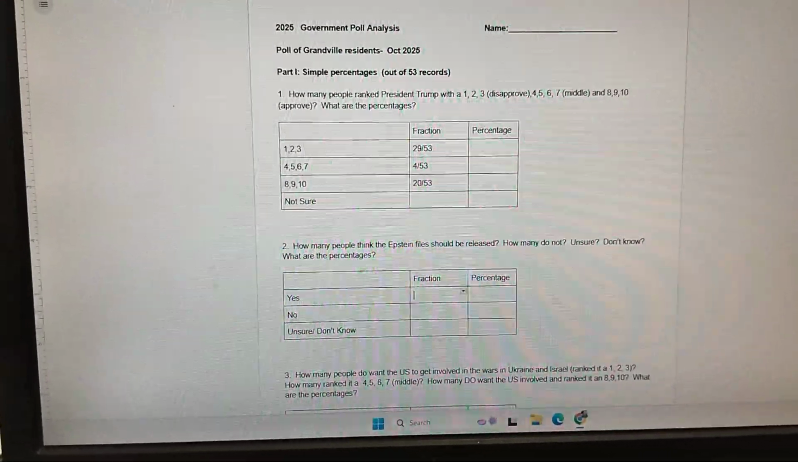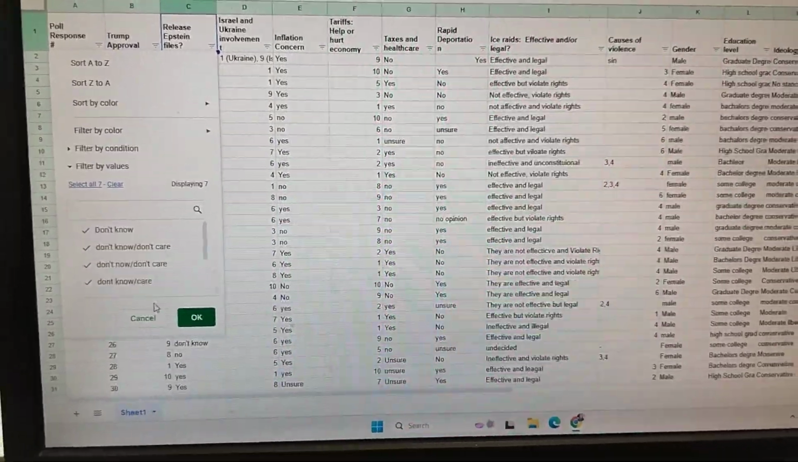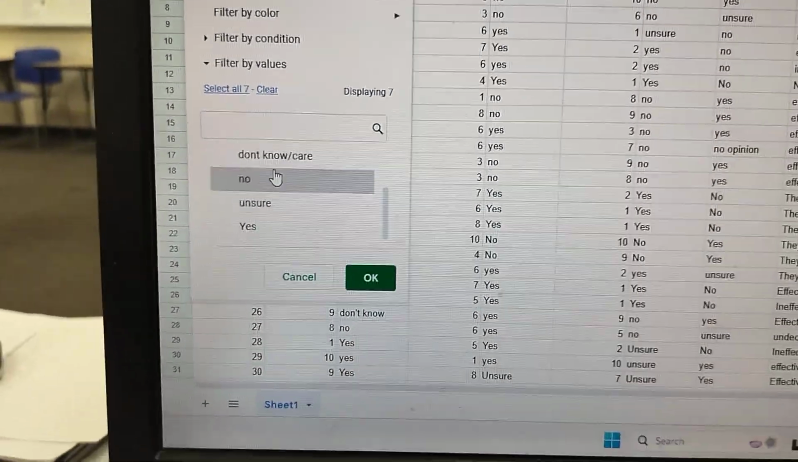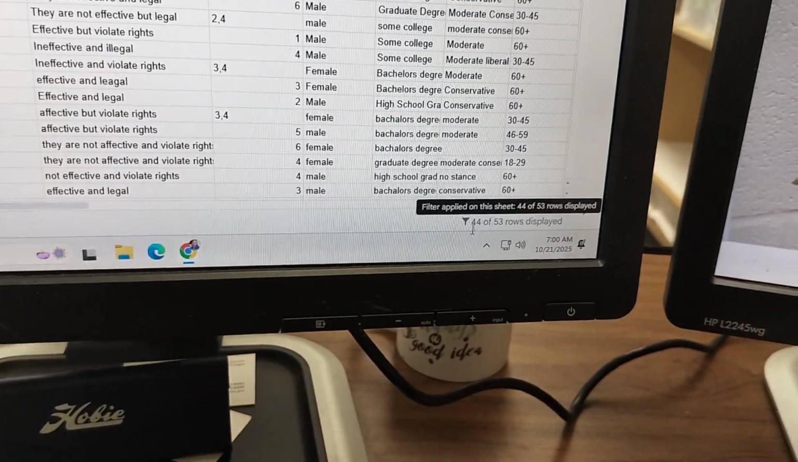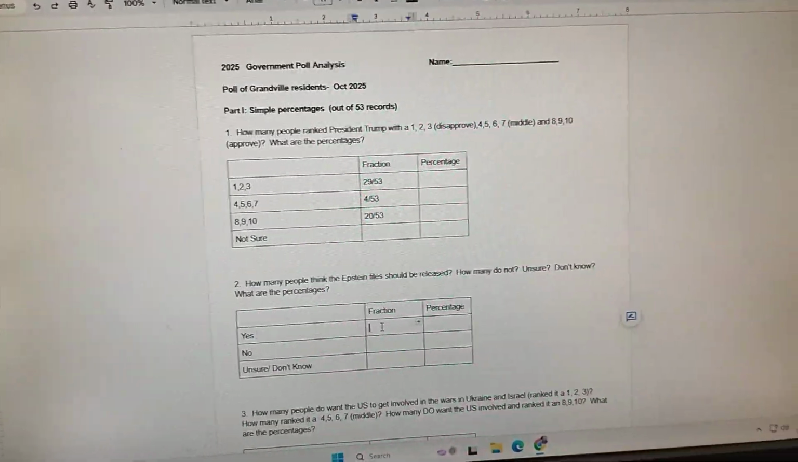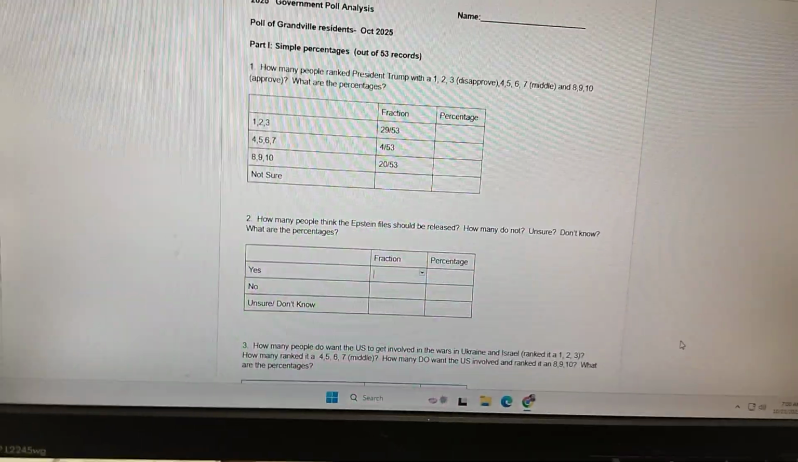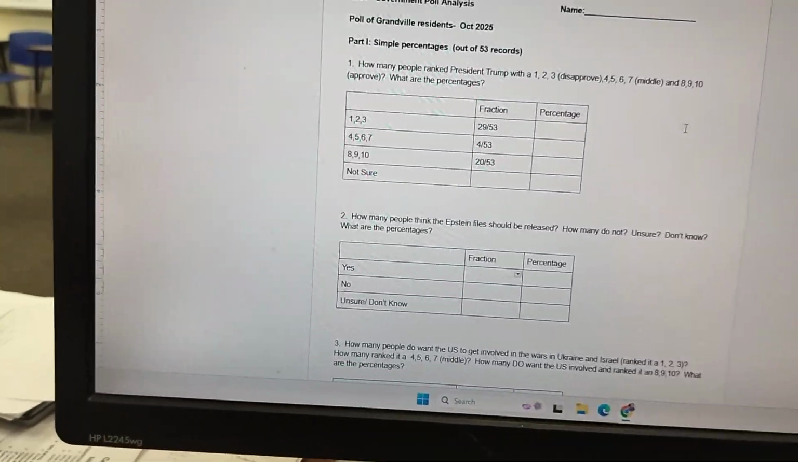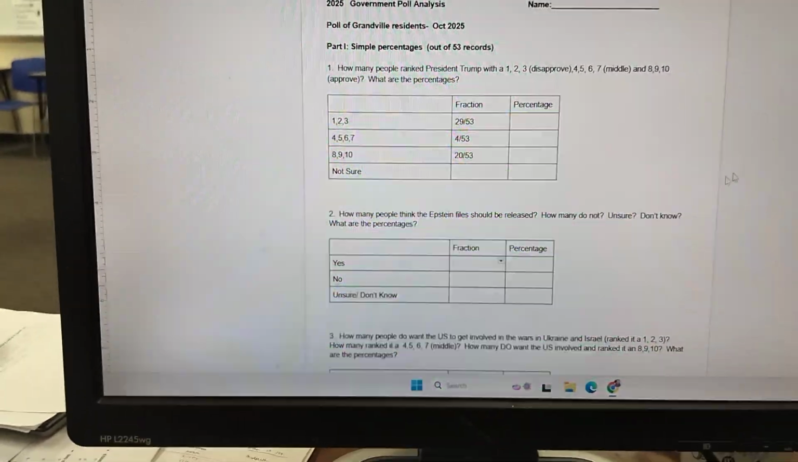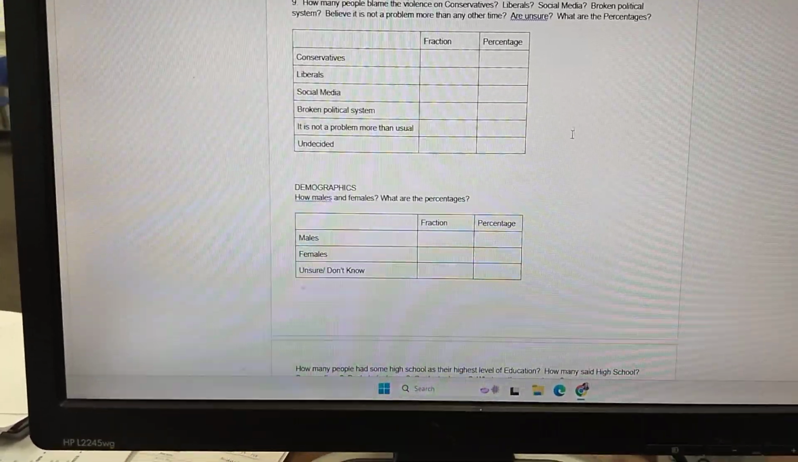And that's where you say, well, how many people said yes to releasing the Epstein files? And then, again, you're going to go here, you're going to clear all of them and hit yes and hit OK. And you can see almost everybody wants the Epstein files released. That's, again, quite interesting. But then you would go here, and for yes, you type in your number and your percentage. Again, as you do this, you say, what don't I know about this, or what do I expect about this? You have to engage it with a curious mind, okay? And anyway, you're going to do that for all of the simple percentages, okay?